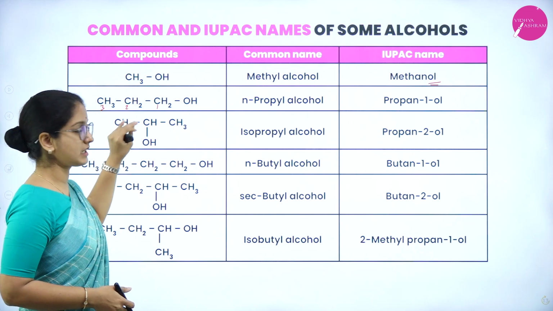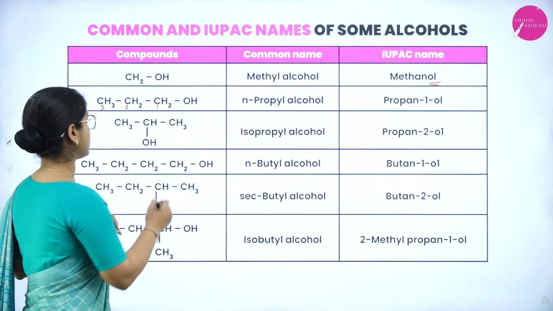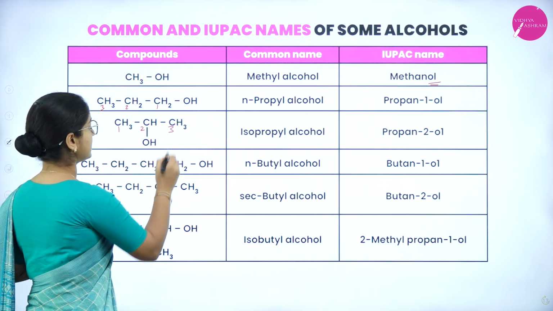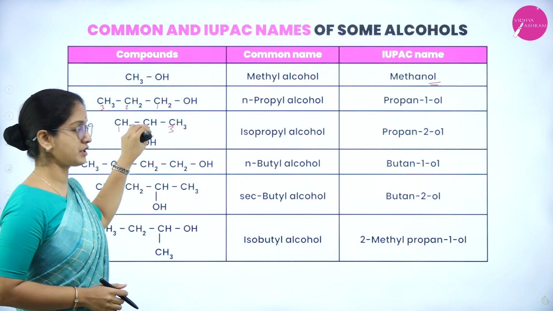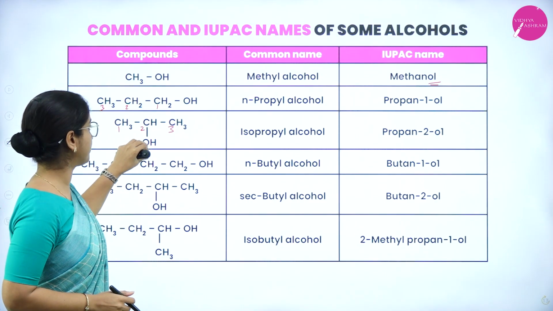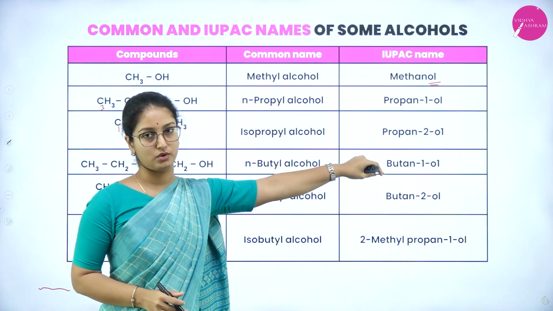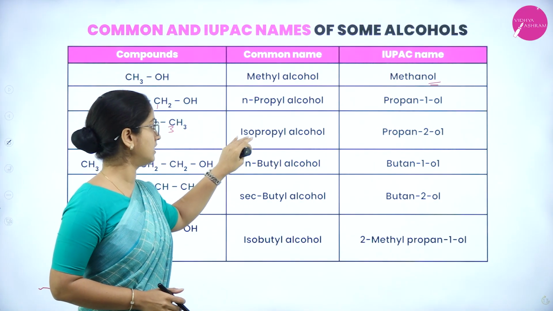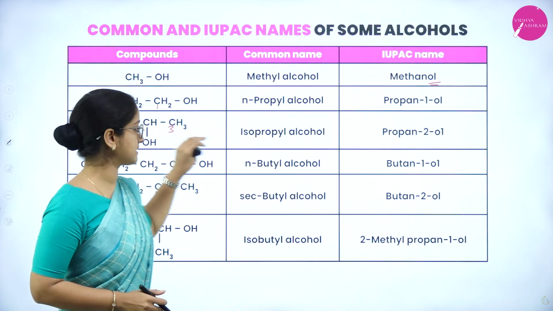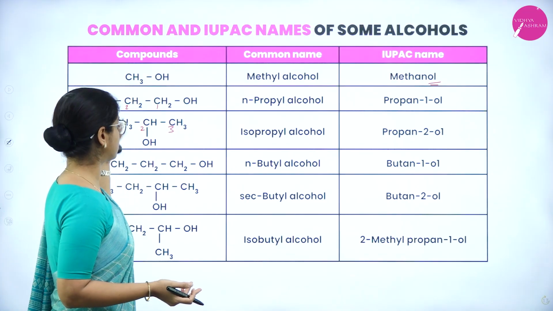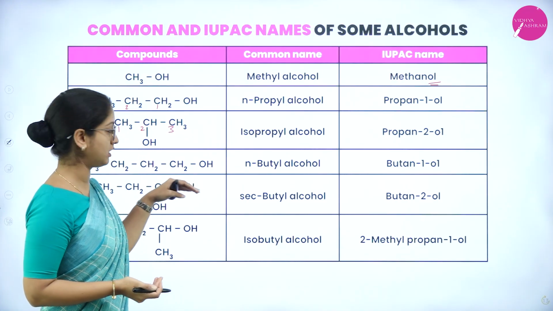So the similar structure can be written in this way also, that is 1, 2, 3, and here the hydroxyl group is attached to the second carbon atom, and therefore the IUPAC name is propan-2-ol, but the common name is isopropyl alcohol because it is branched. So the next compound has a slightly higher alcohol group.